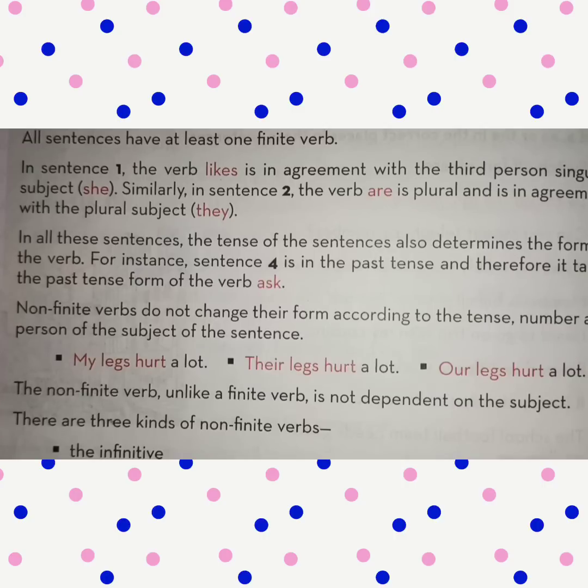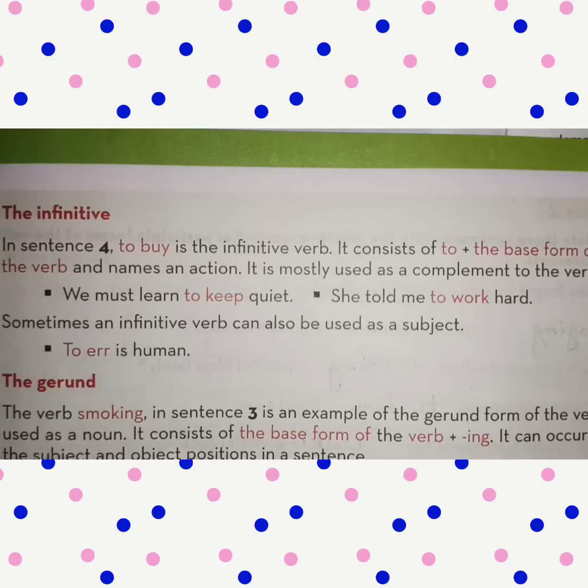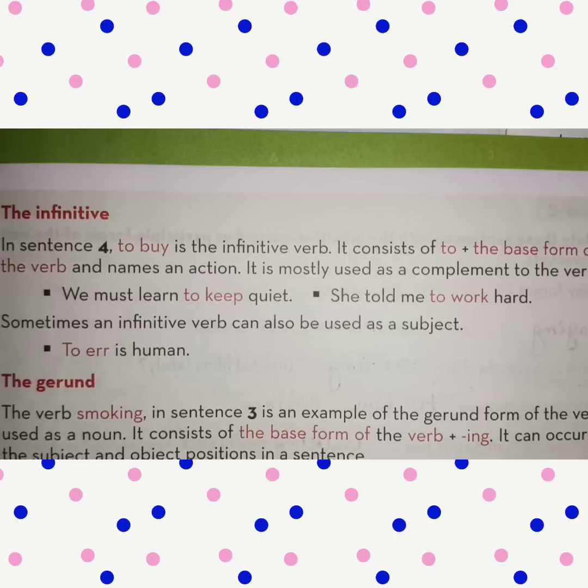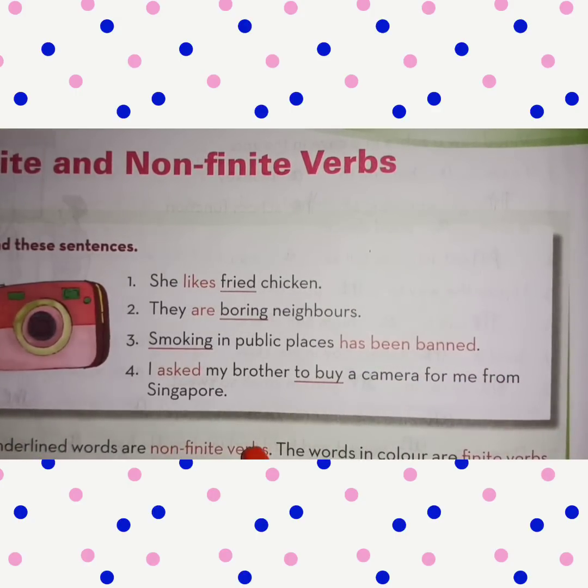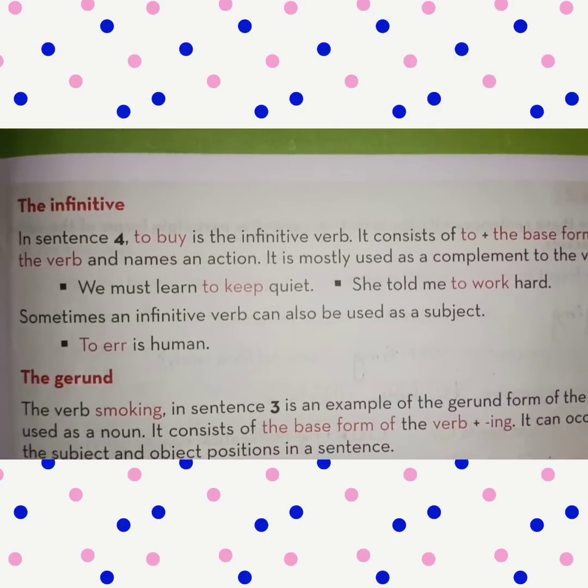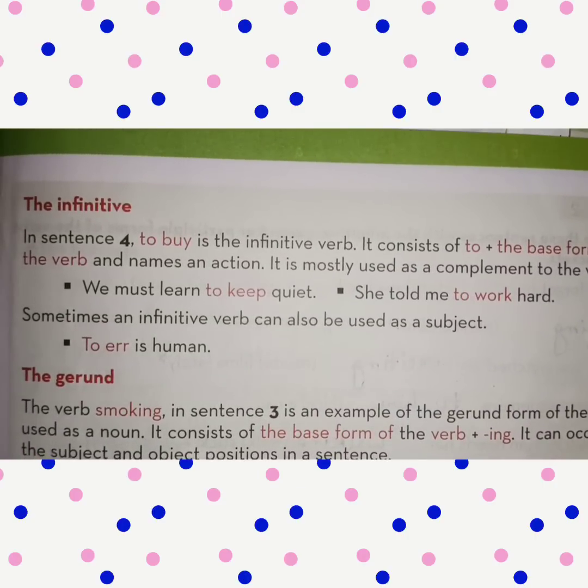There are three kinds of non-finite verbs. Students, the first kind of non-finite verb is the infinitive. In sentence 4, I asked my brother to buy a camera for me from Singapore, to buy is a non-finite verb.